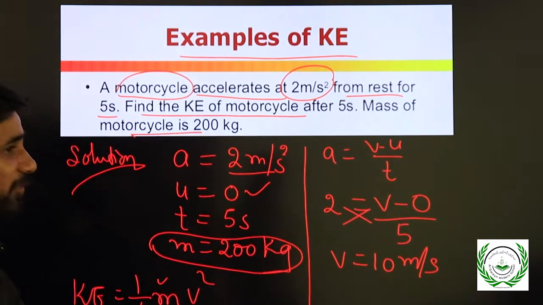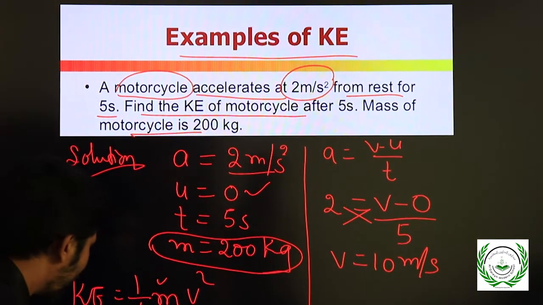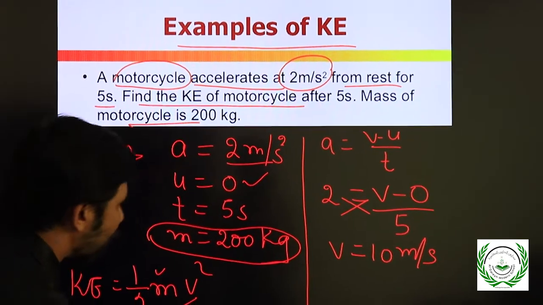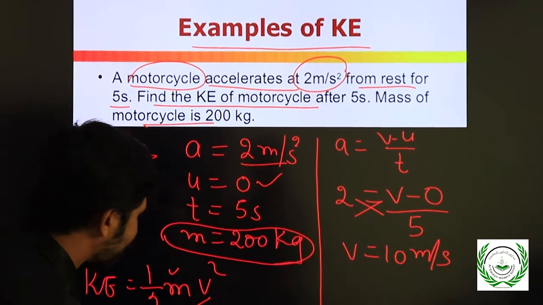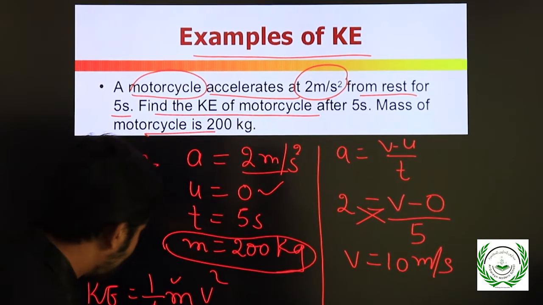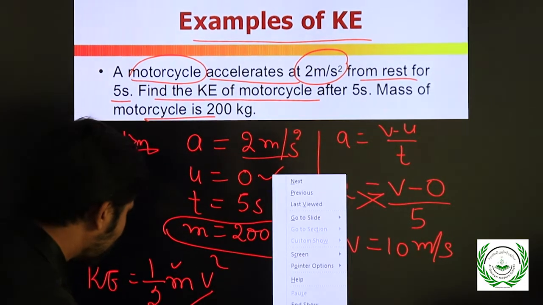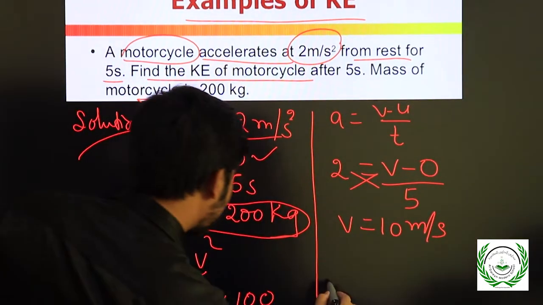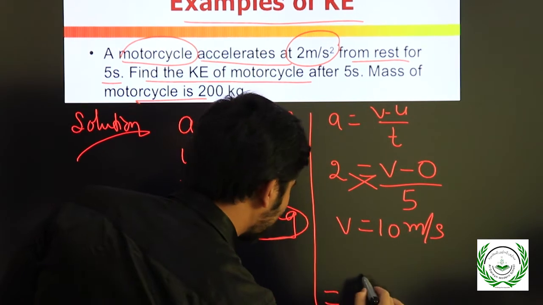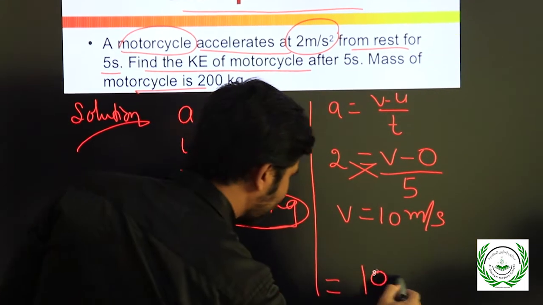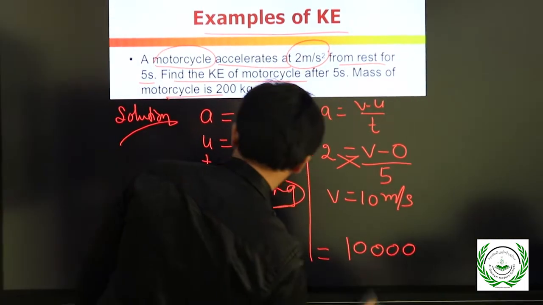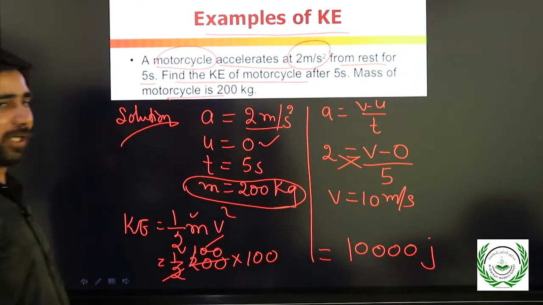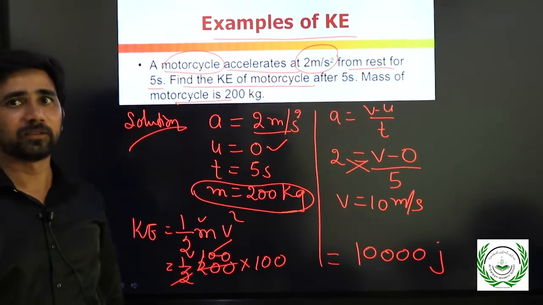So substitute the v value here. Half, mass is 200, v is 10, v square means 100. So the final answer is 100 times 100, which is 10,000. What is this 10,000? Joules of energy. Fine? Clear everyone? Okay. Thank you.